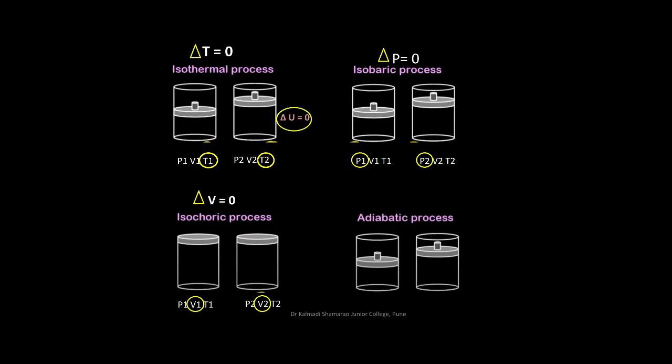Next, we have adiabatic process. Let P1, V1, T1 be the variables of the initial state, P2, V2, T2 be the variables of the final state. In this process, there is no exchange of heat between the system and the surrounding. That is, we can say that Q is equal to 0.